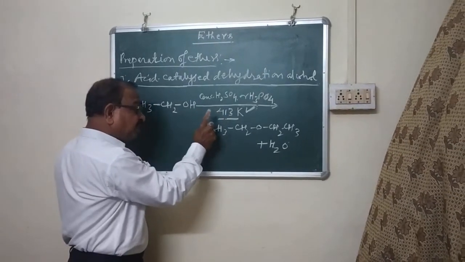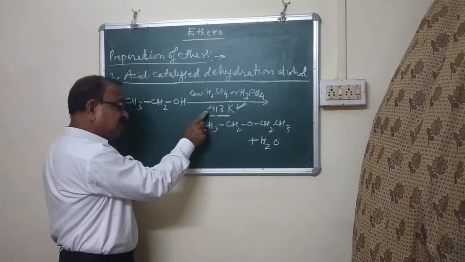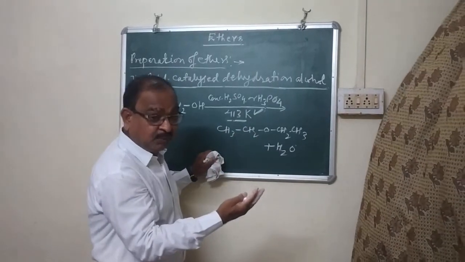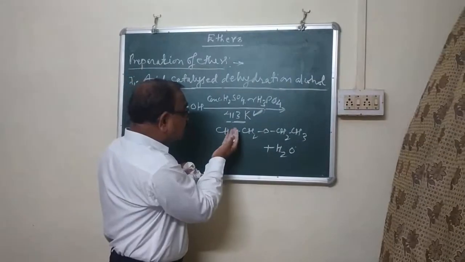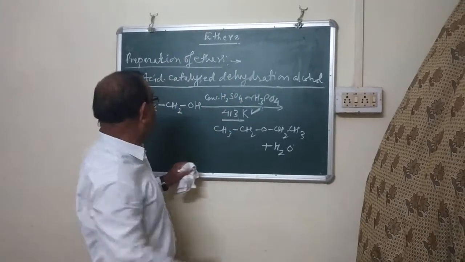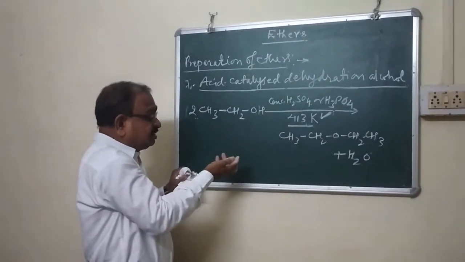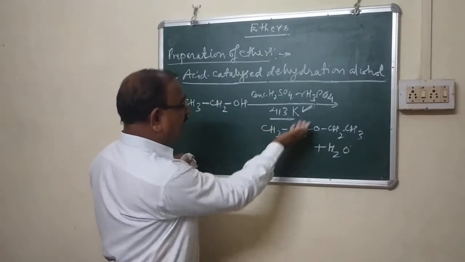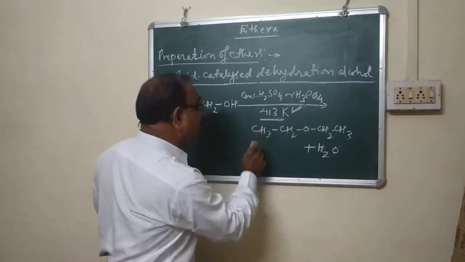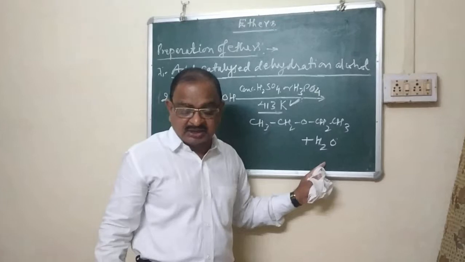This is a specified temperature. It should never be above or below. This must be maintained, otherwise the product will vary. Therefore, don't take it casually. These are very specific conditions to get ether by this method. Hence, when ethanol in excess is treated with sulfuric acid or phosphoric acid, any one of these acids, at this particular temperature, it gives diethyl ether with the loss of a water molecule.